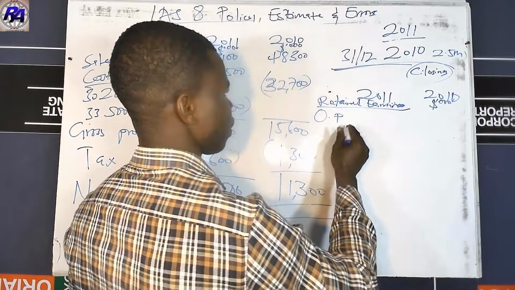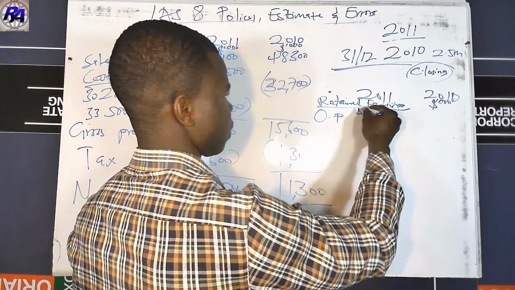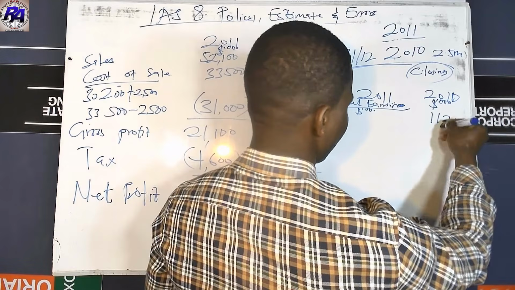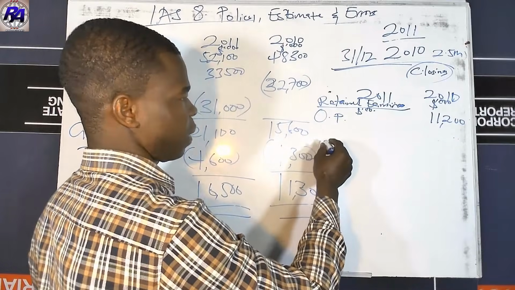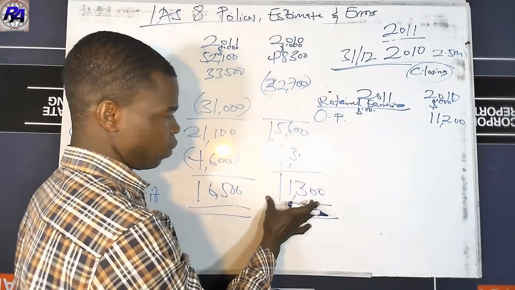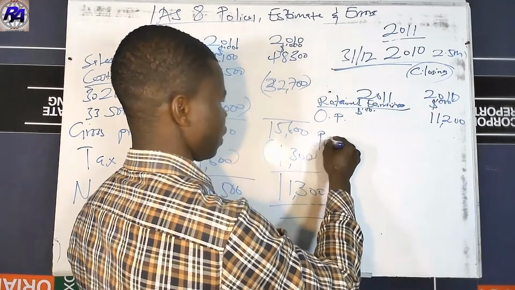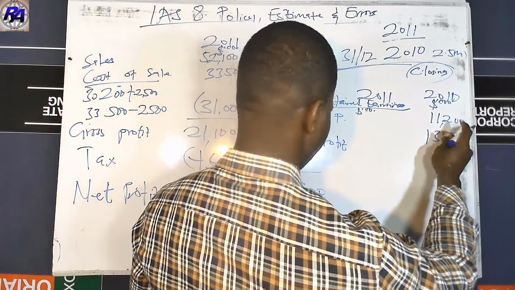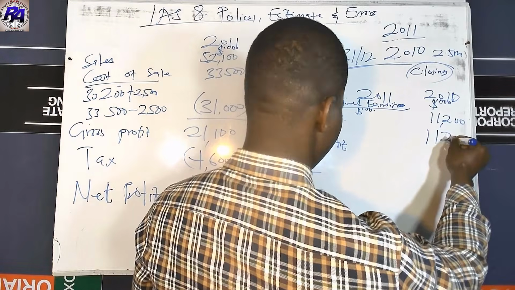This is also 3 zeros. Now the opening retained earnings in 2010 was 11,200, and then during the year, the profit for the period was 11,300.